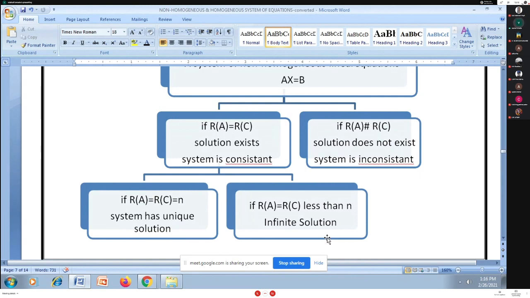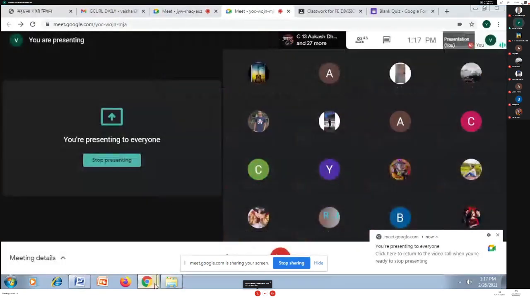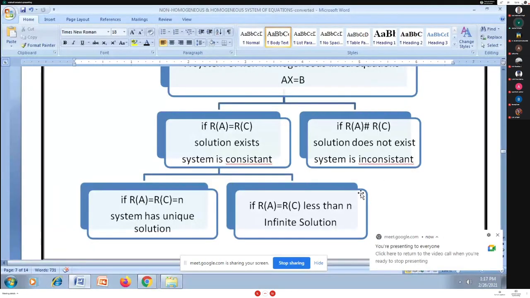Whenever rank of A equals rank of C, what is meant by C, students? Yesterday I told. Yes, the augmented matrix. For the augmented matrix, we add the B column matrix to A, and the new matrix [A B] is C, the augmented matrix.